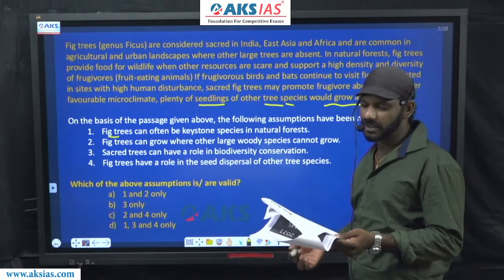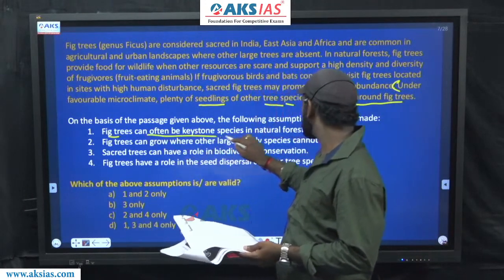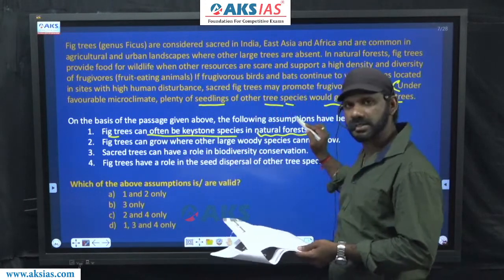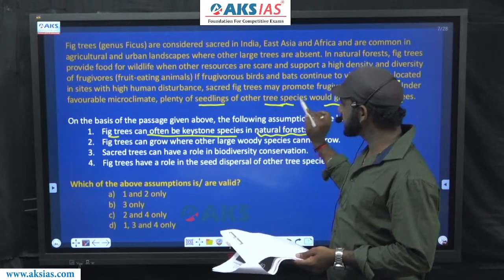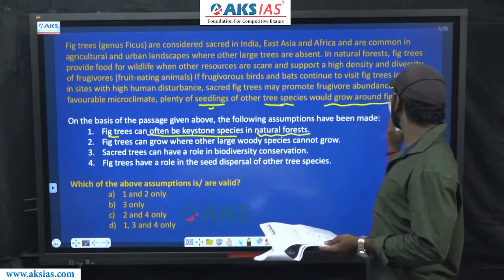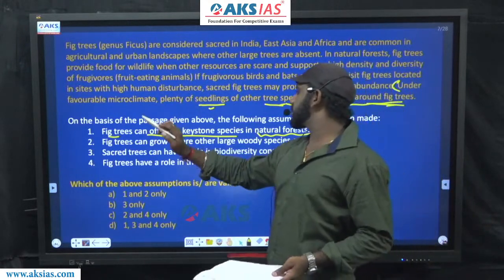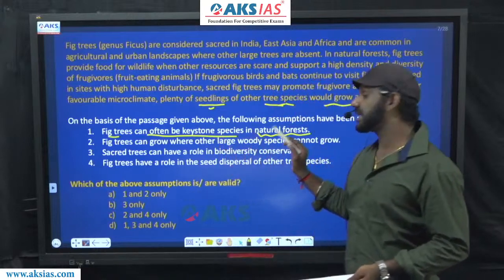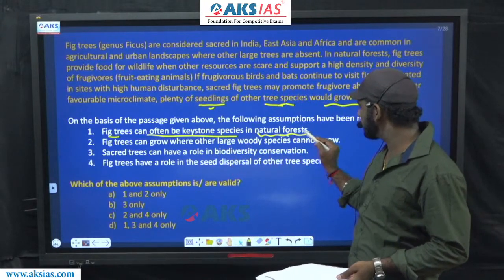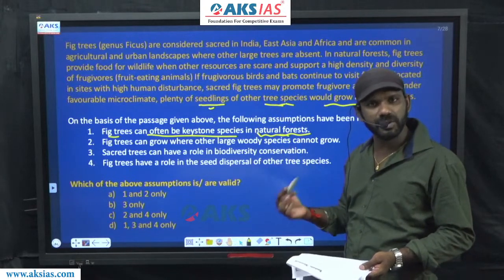Come to statement 1 once again. Fig trees can often be keystone species in natural forests. This can be assumed from the last sentence because plenty of seedlings of other tree species would grow around fig trees. So we can assume that fig trees can often be the keystone species in natural forests because many other species grow around fig trees.